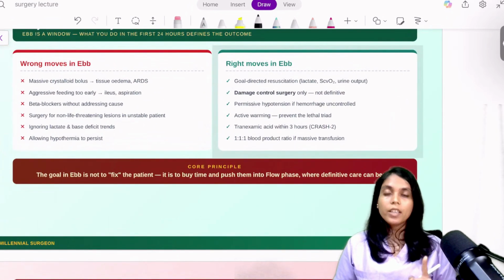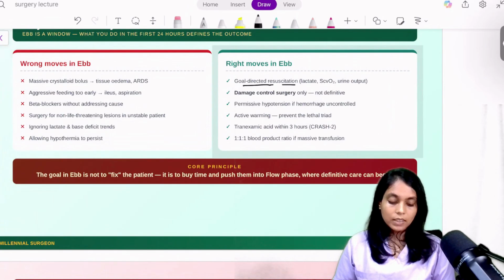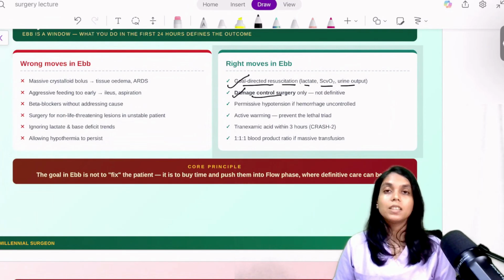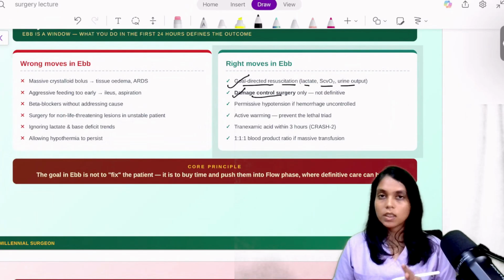Okay, so one needs to have goal-directed resuscitation. So look at lactate, urine output, and SvCO2. Second thing, do not go for definitive surgery, go for damage control surgery, because the body is trying to survive for the vital organs. So you cannot go for definitive surgery, one needs to stop at damage control.